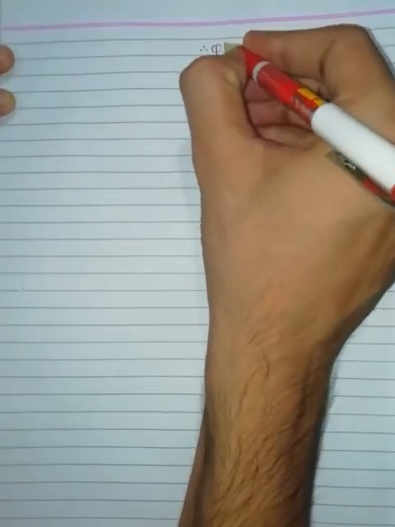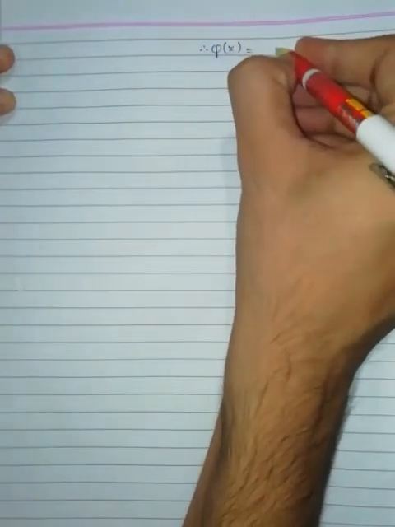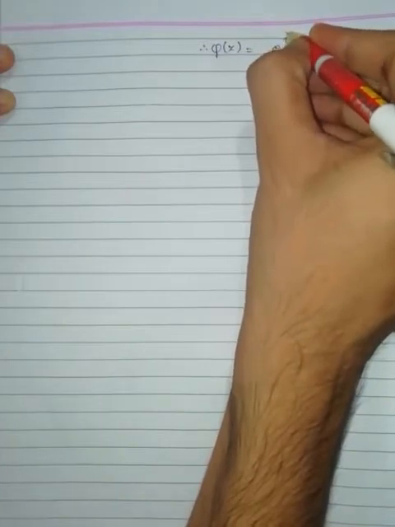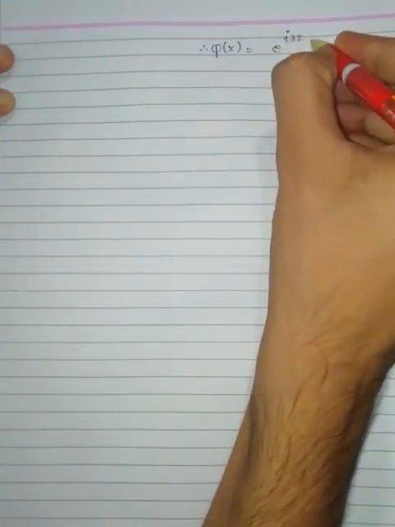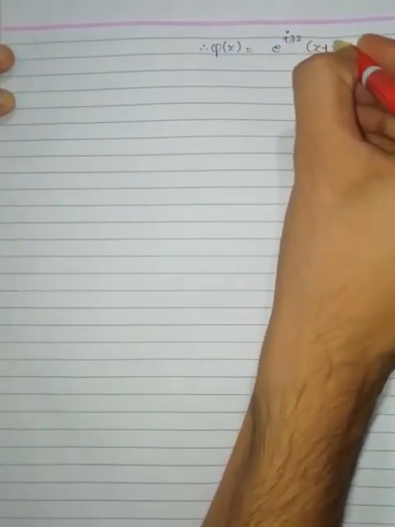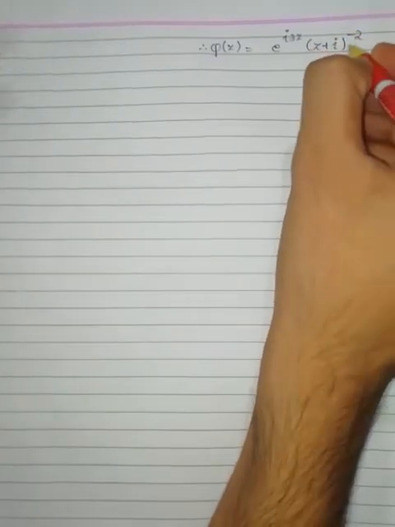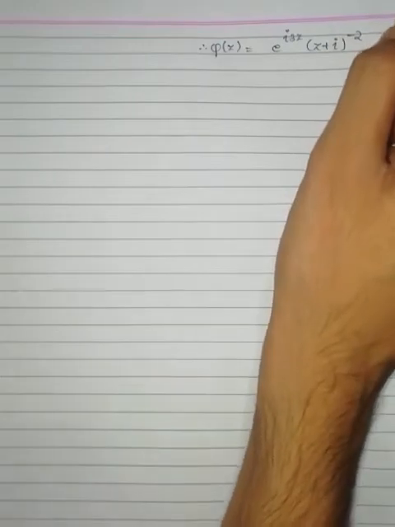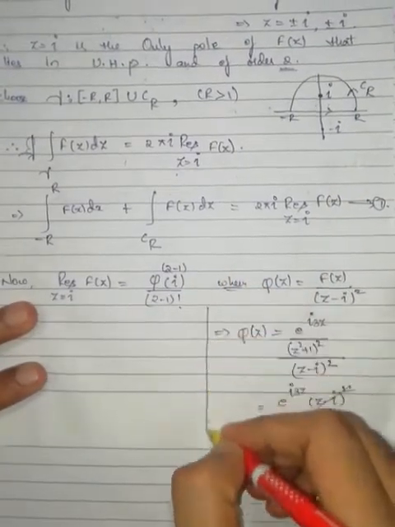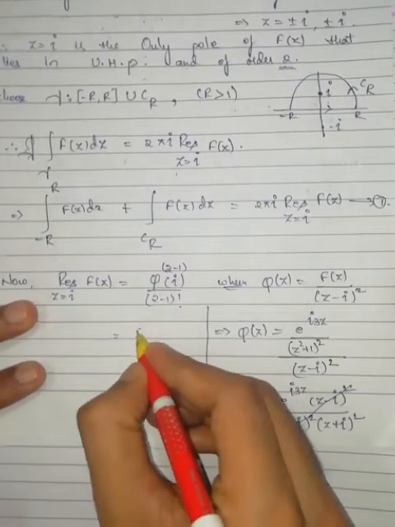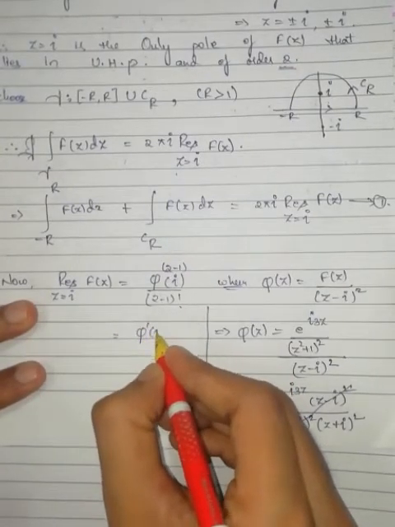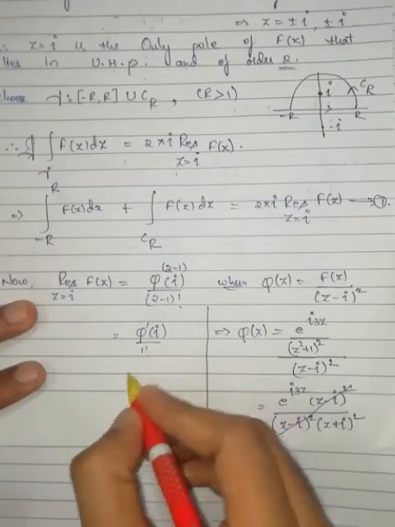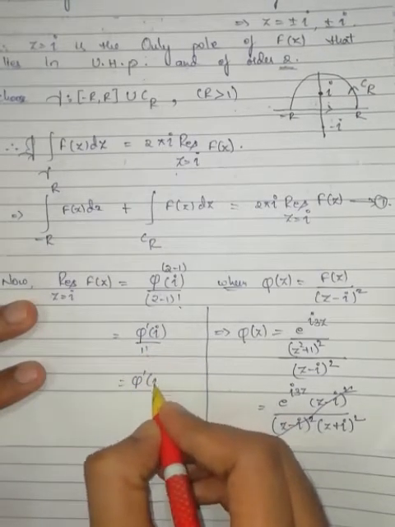Therefore phi of z is equal to e to the power of iota 3z into (z plus iota) to the power of minus 2. Now we have to find, what is this one? This one is phi dash at iota by 1 factorial, which is equal to phi dash of iota.